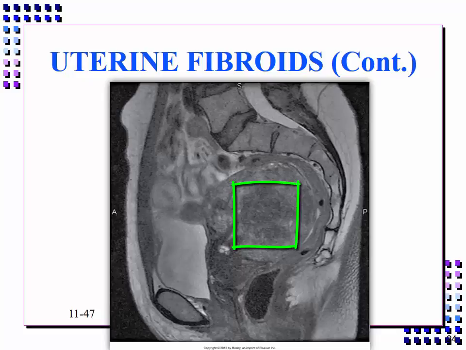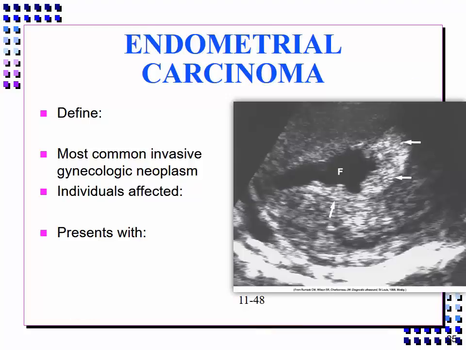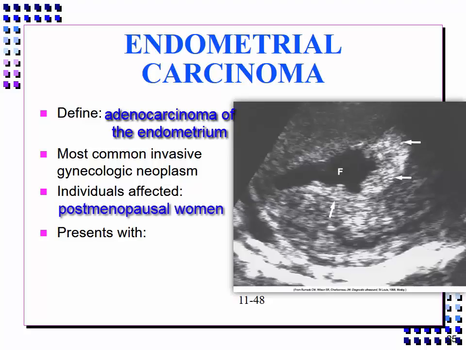Endometrial carcinoma is referred to as an adenocarcinoma of the endometrium and is the most common invasive gynecologic neoplasm. It usually occurs in postmenopausal women, especially those who've never had children. And the condition presents with postmenopausal bleeding.